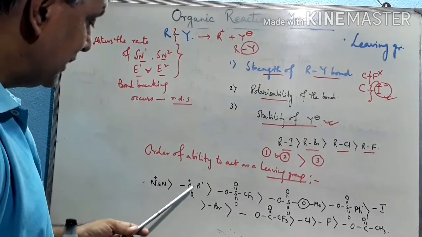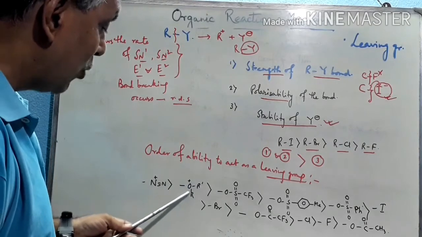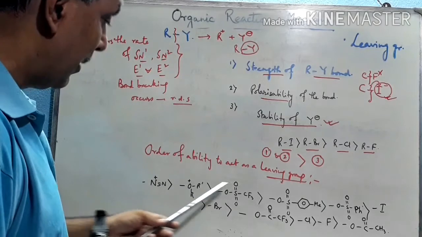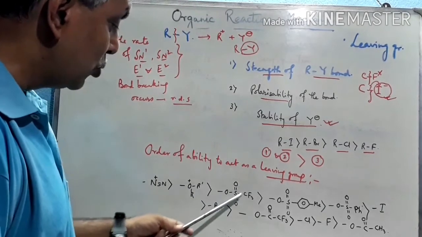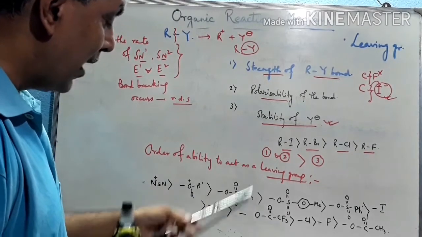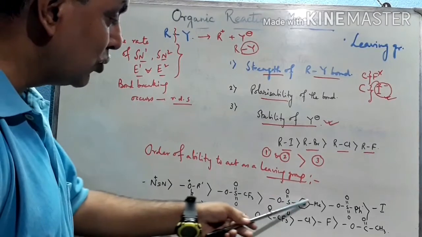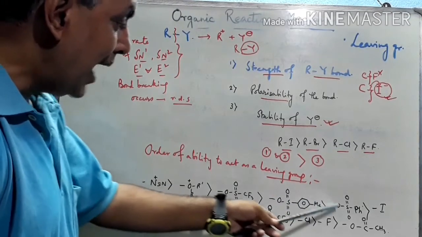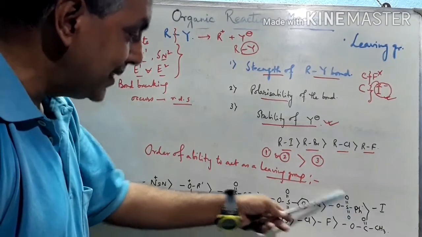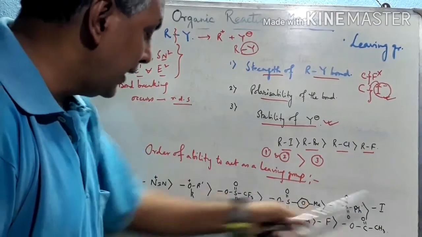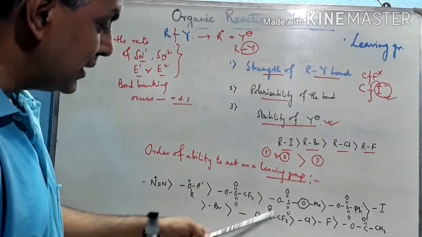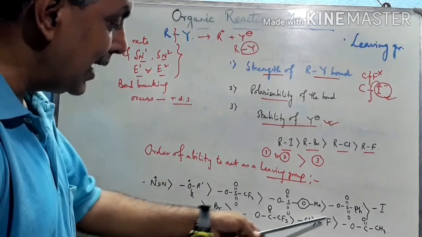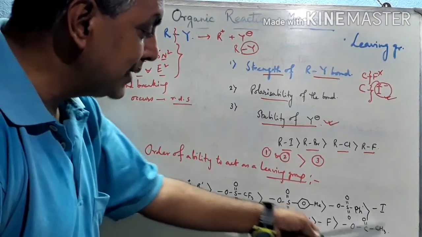Second is alkoxide, ROR, ether type plus cation. Third, OSO2CF3, this is a good leaving group also. OSO2Me, a good leaving group. And see this sequence: OSO2 and so on, then SO3Ph, I, then Br, then OCOCF3, Cl, F, then OCOCH3.